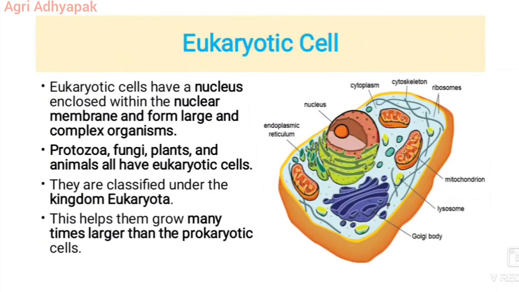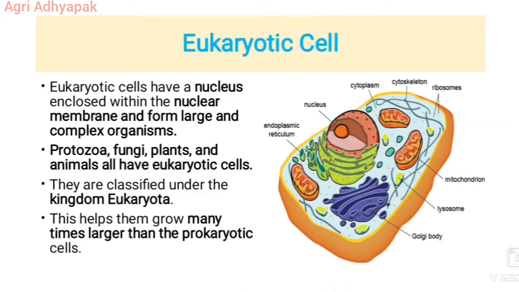Next, we'll see what a eukaryotic cell is. Eukaryotic cells have a nucleus enclosed with a nuclear membrane and form a large number of complex organisms. Protozoa, fungi, plants, and animals all have different eukaryotic cells. They are classified under kingdom Eukaryota. They can maintain different environments in a single cell that allow them to carry out various metabolic reactions. This helps them grow many times larger than prokaryotic cells.